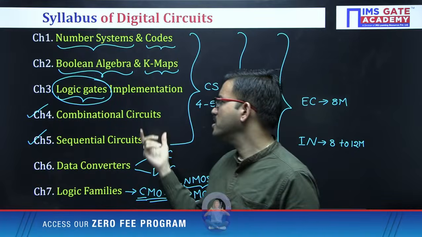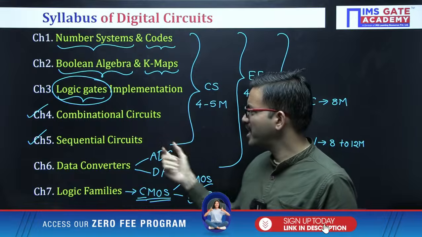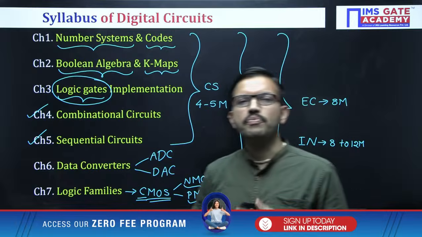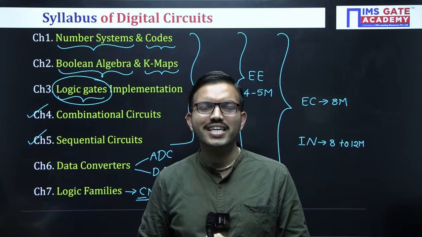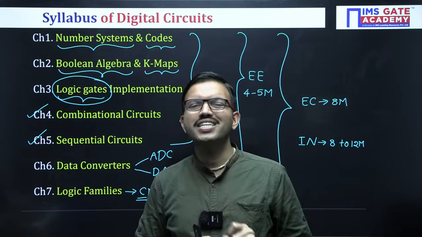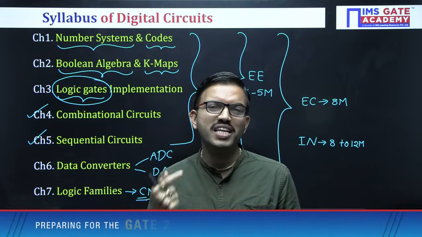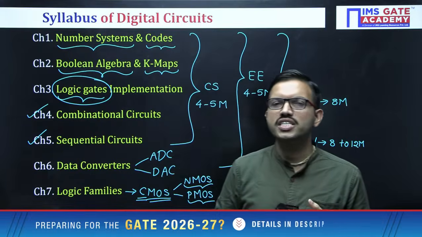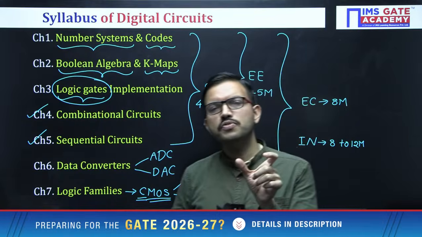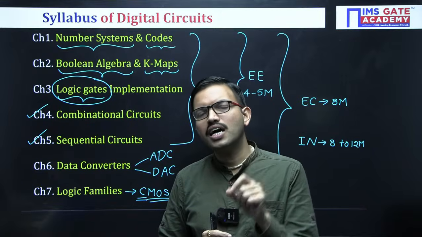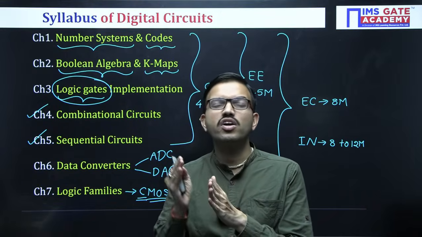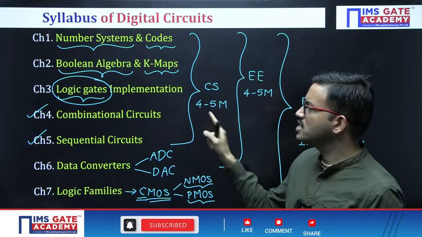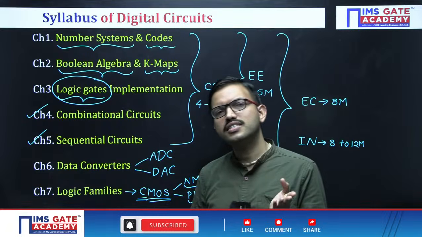Another type of question is regarding shift registers or counters. They will give some initial state and ask after applying how many clock cycles you get the same state. That is one possible question. Another possible question is they give the initial state and ask, after applying so many clock pulses, what is the state of the corresponding sequential circuit. And coming to sequential circuits, you have asynchronous and synchronous also.